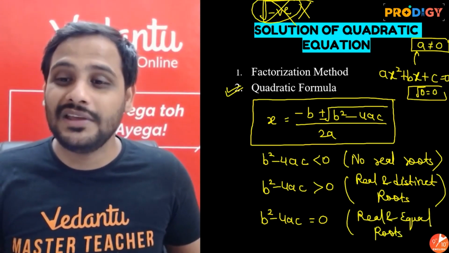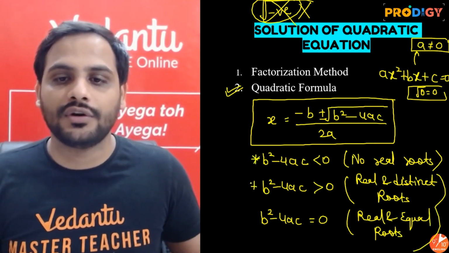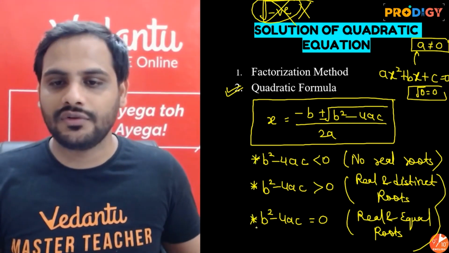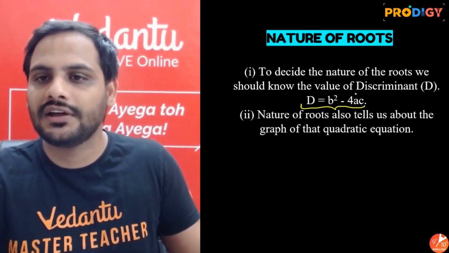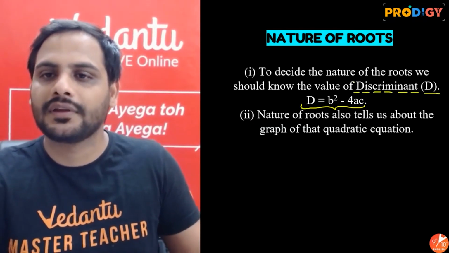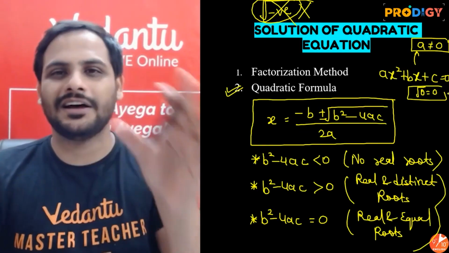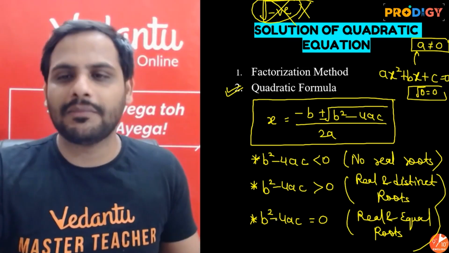Alright. So this b square minus 4ac determines the nature of the roots, and this b square minus 4ac we call D, which is discriminant. We call it discriminant. We'll talk more in detail about this quadratic formula, but I want all of you also to think about this.